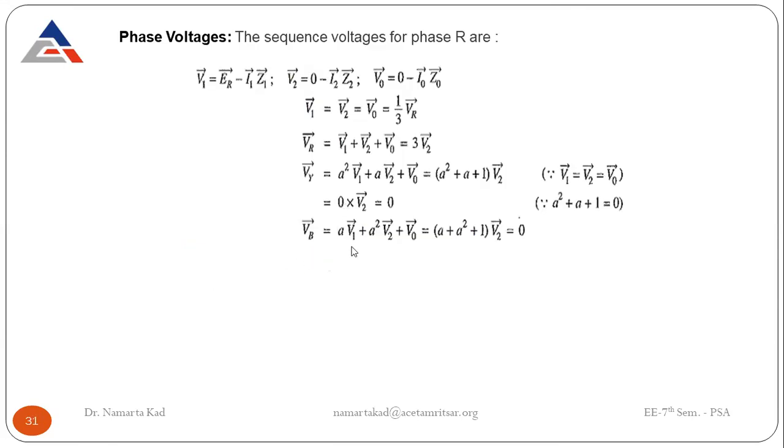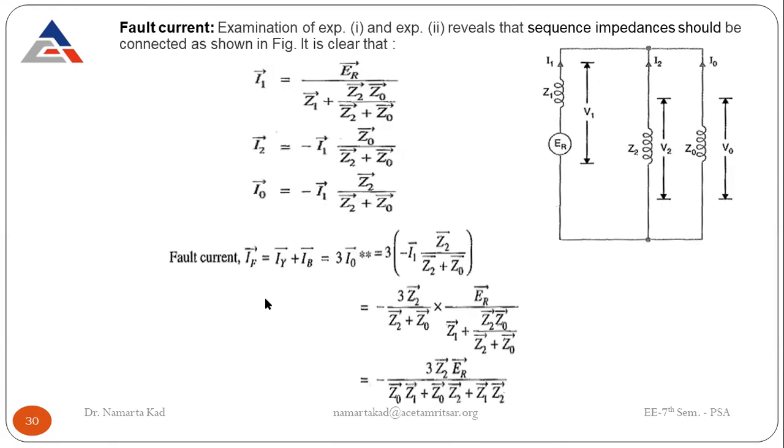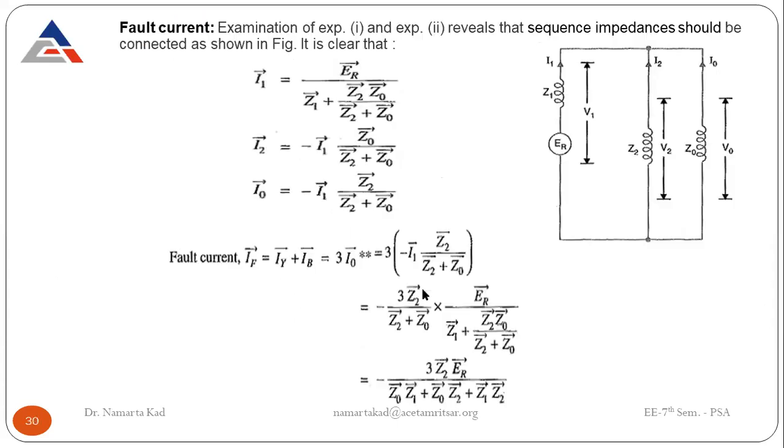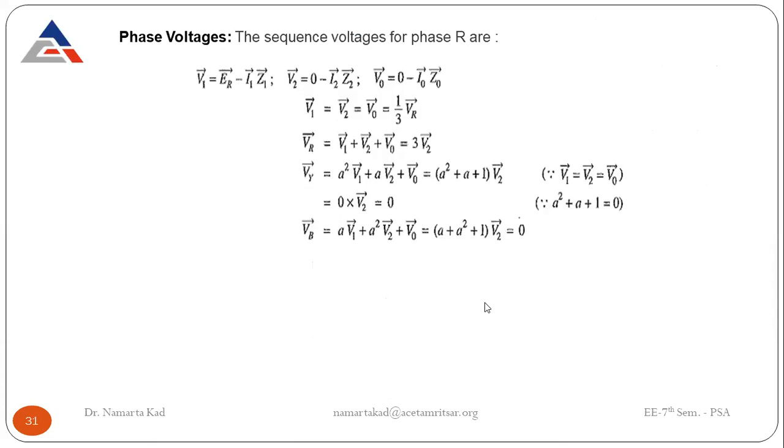Now this is a complete analysis for the double line to ground fault. These are the three phase voltages, VR, Vy and Vb, and these are the currents, Iy, Ib. And this one is the fault current. IR is equal to 0. So this is all about the analysis part for the different types of unsymmetrical faults, that is the single line to ground fault, then line to line fault, and then the double line to ground fault.